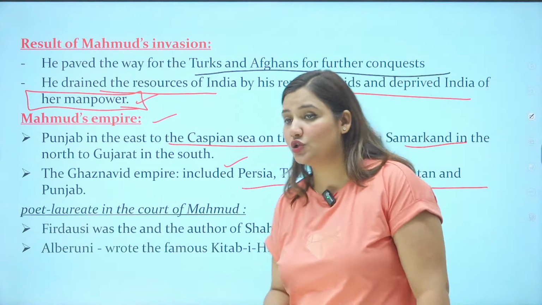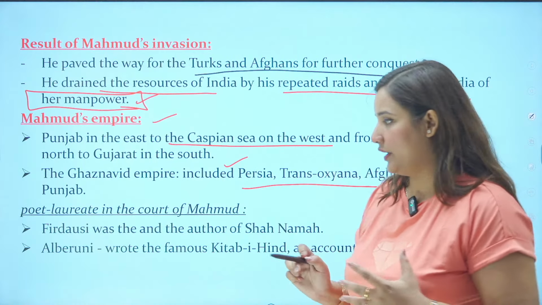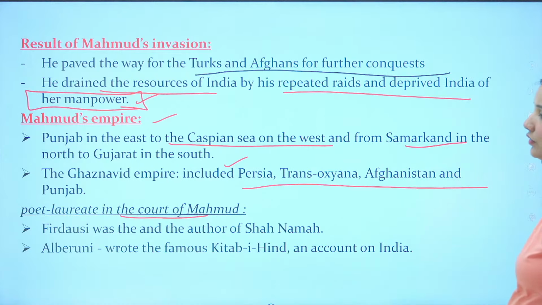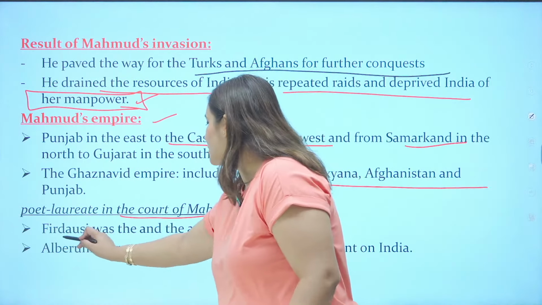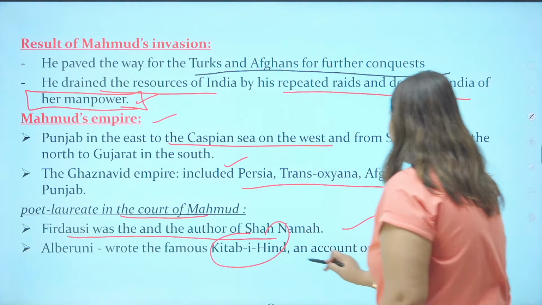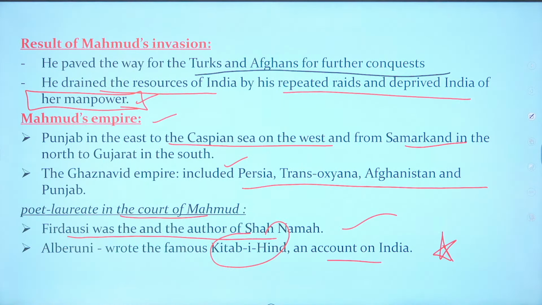He was also a patron. Okay, he gave patronage to many of the people in his court, the poet and the laureate, like Firdausi. Firdausi was the author of Shahnama, who used to live in the court of Mahmud, and Al-Biruni wrote the famous Kitab-e-Hind, an account on India. Again, very, very important. Please write it down for the exam.